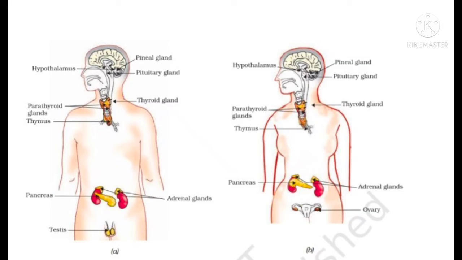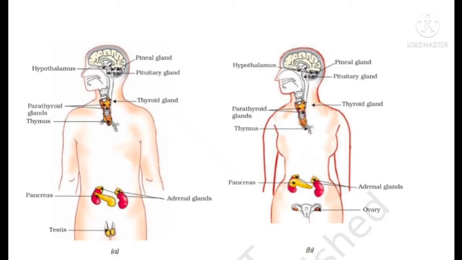A1, as you can see, the first one is the pineal gland, the next one is the hypothalamus, pituitary gland, thyroid and parathyroid gland, thymus. My dear students, please be very attentive and look in the diagram. Then the adrenal gland, pancreas, testes in male.